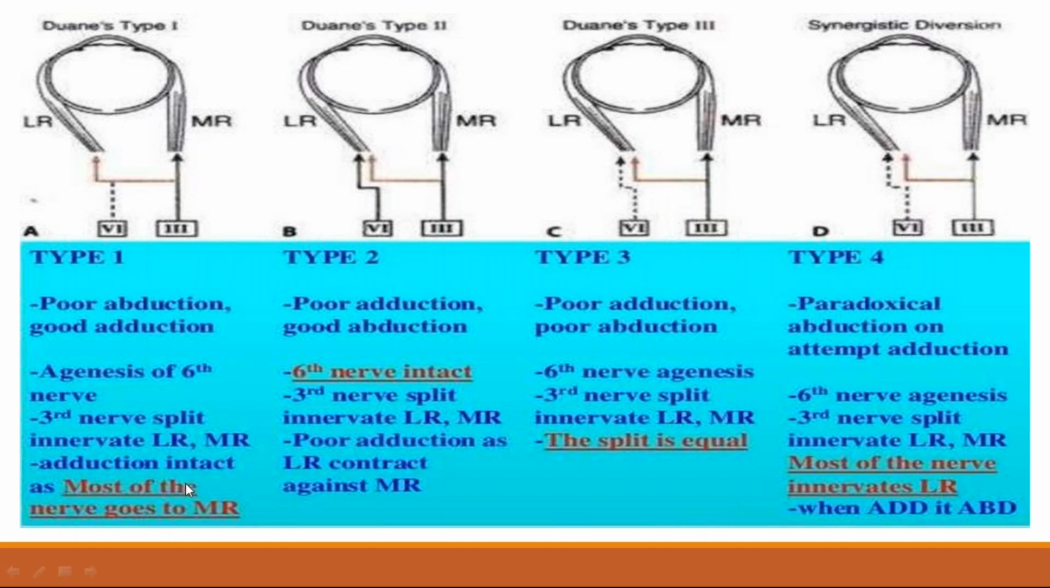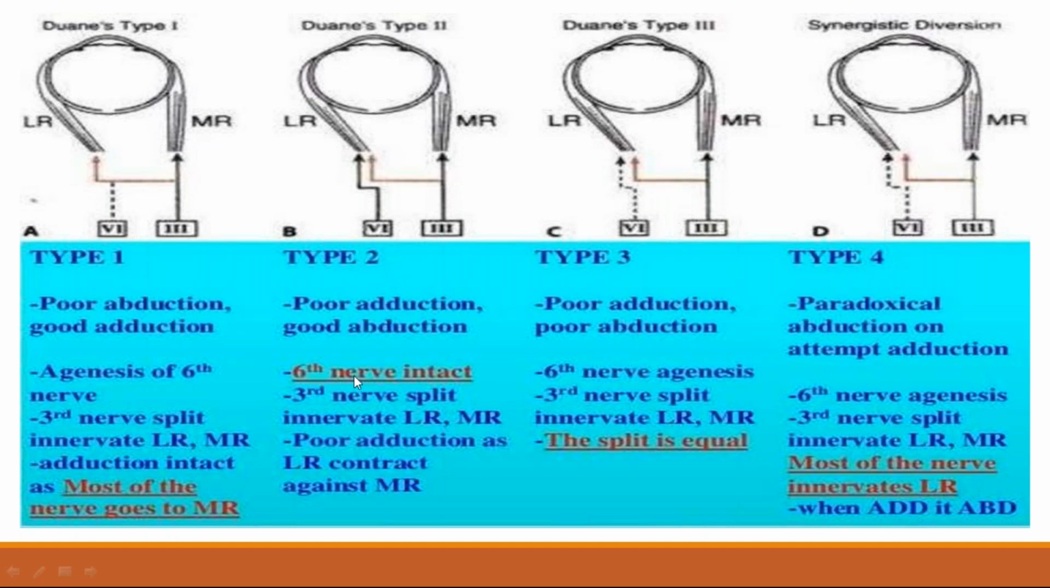The third nerve is split and innervates the lateral rectus and medial rectus. Adduction is intact as most of the nerve goes to the medial rectus. Type 2 is poor adduction and good abduction, the reverse of type 1. Poor adduction and good abduction.